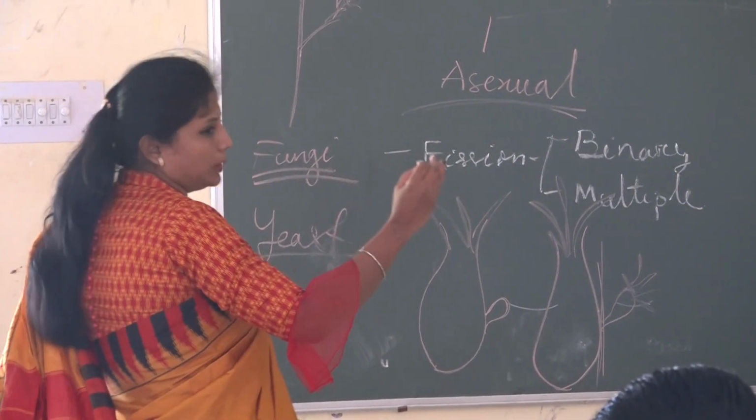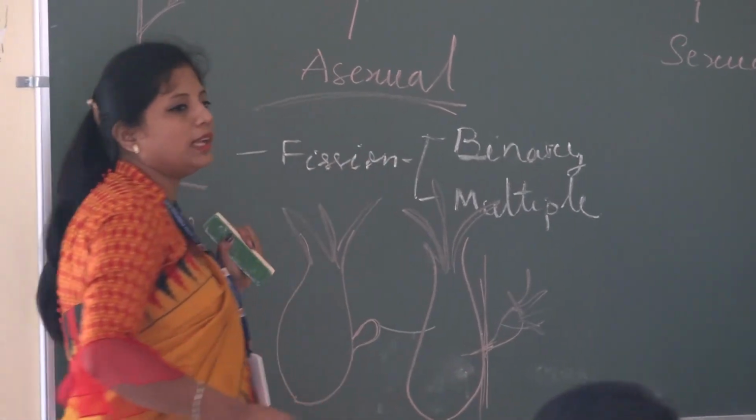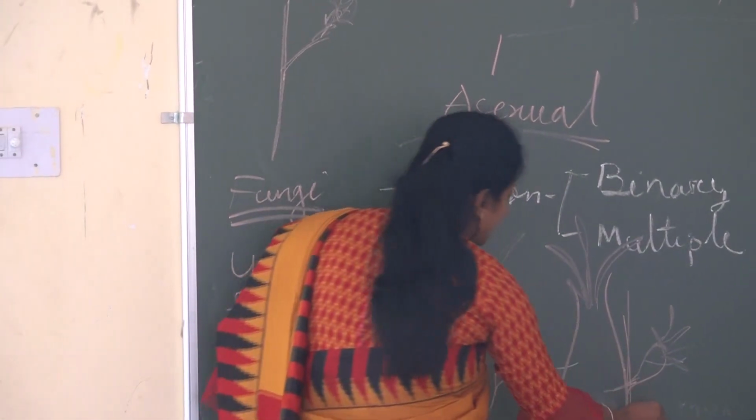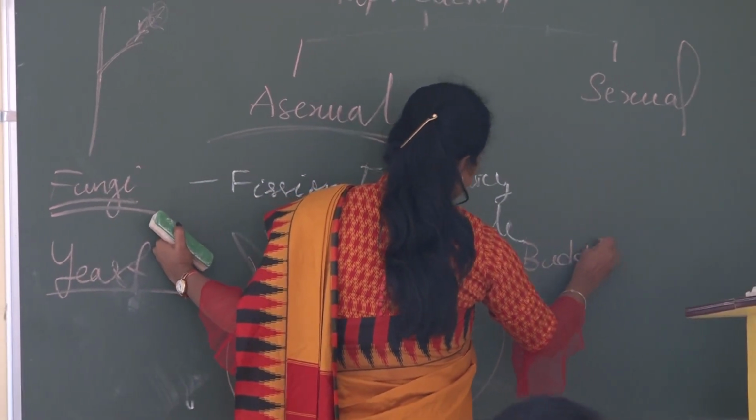But till it comes to its adult stage, it will get nutrition from the parent. So this type of reproduction we term as budding.